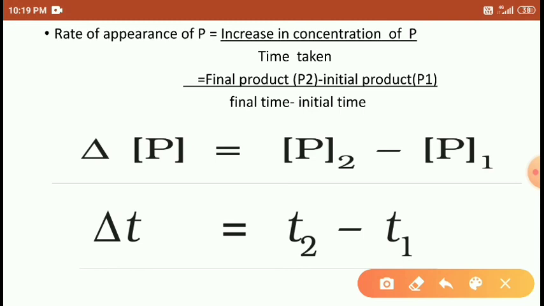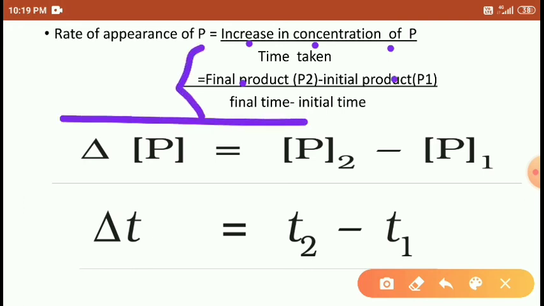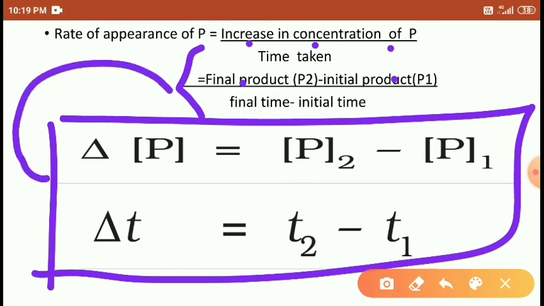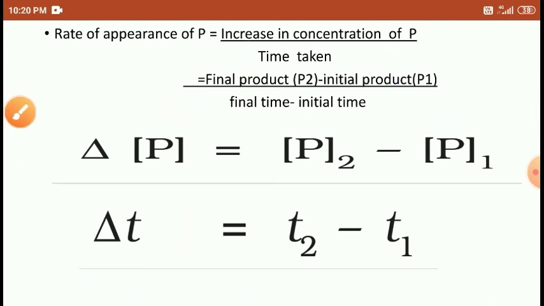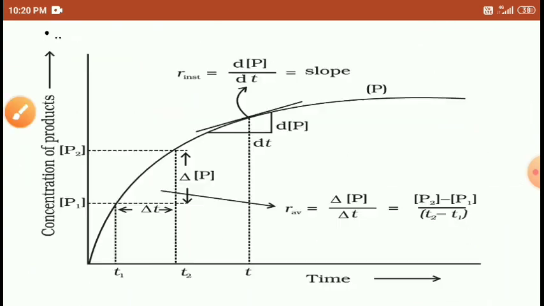Similarly, for the increased concentration of the product, final product minus initial product divided by the time taken, this is expressed in this form. Delta P is equal to P2 minus P1, the concentration of P2 minus P1, divided by delta T, T2 minus T1. Right, students? So it is expressed in this form.